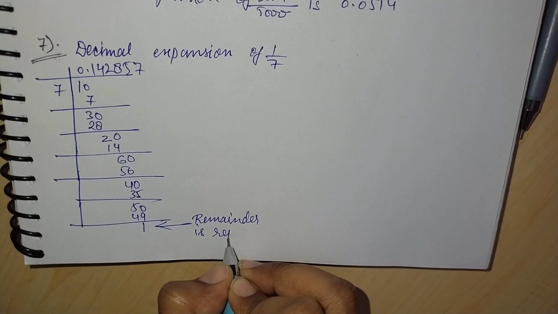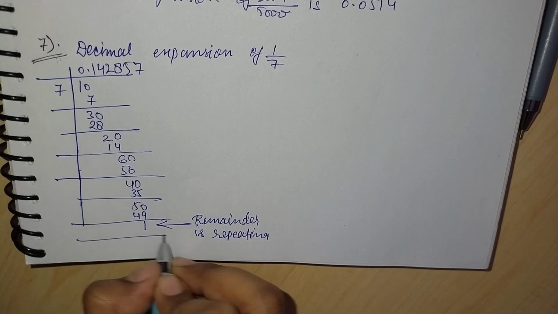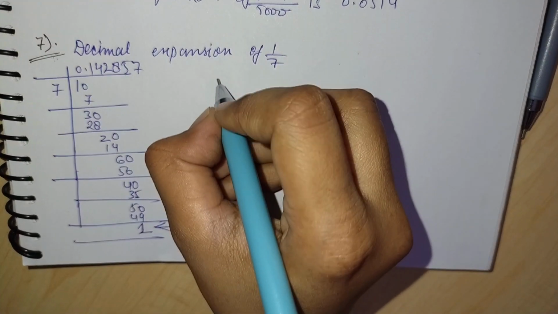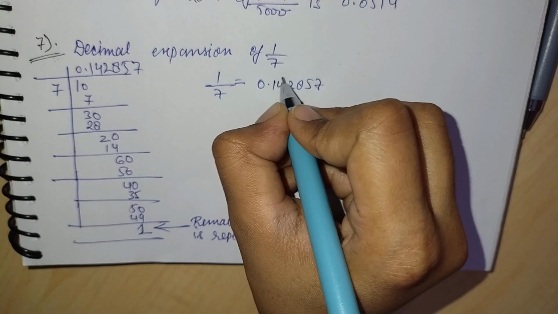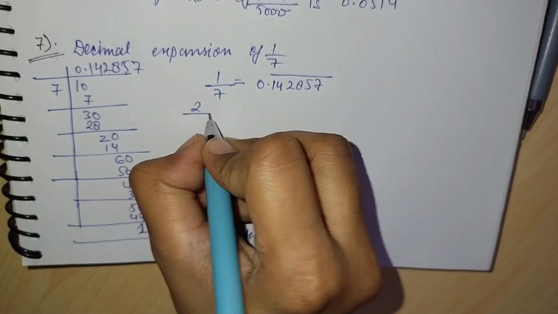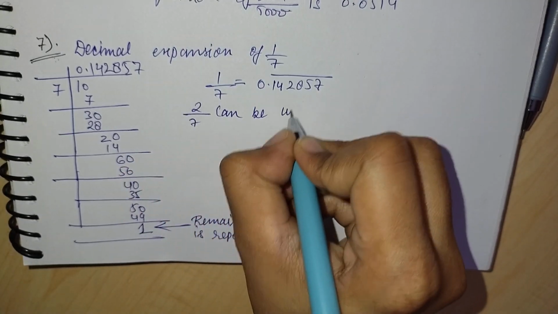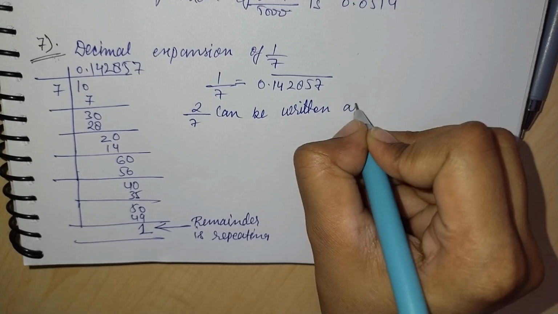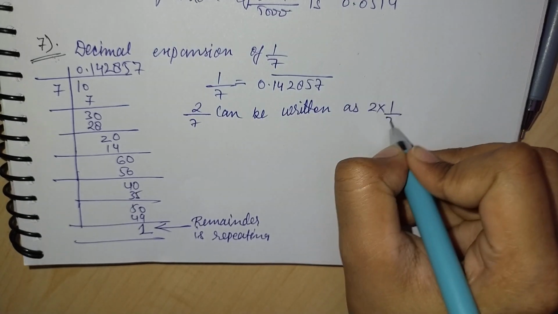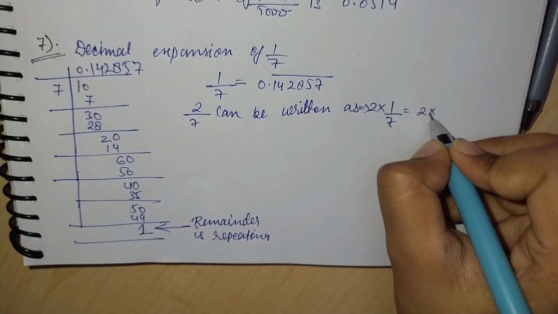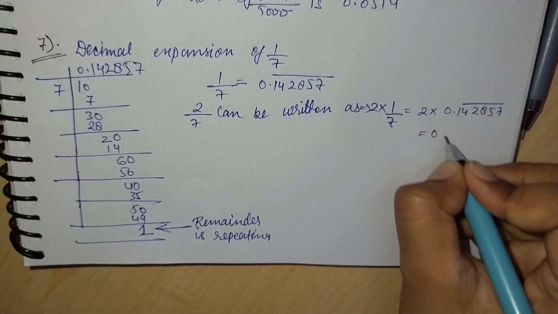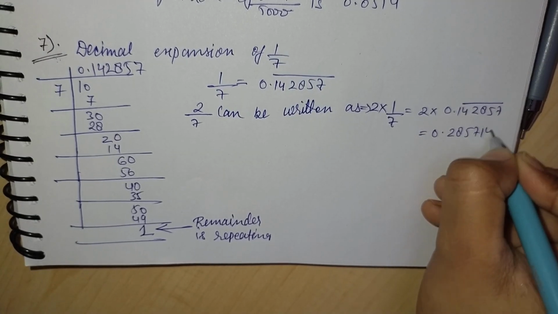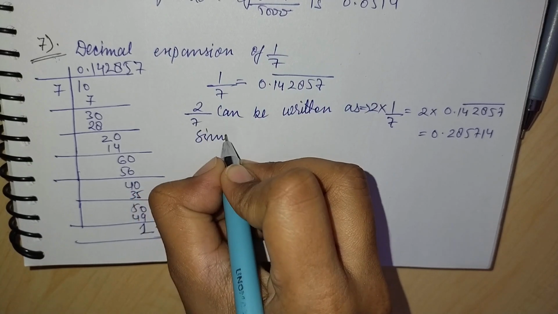So 1 by 7 is equal to 0.142857 here. This bar indicates that it is a repeating non-terminating decimal expansion. Similarly, we can write for 2 by 7, 3 by 7, 4 by 7, 5 by 7 and 6 by 7 by multiplying 2 into 1 by 7. So we will get 2 into 0.142857.